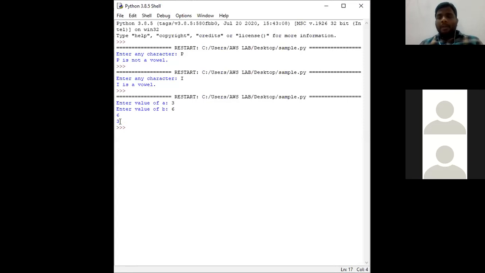That means we have swapped the two values without using a third variable, called temp or any other variable. Clear? This is how we can swap two numbers without using a third variable.